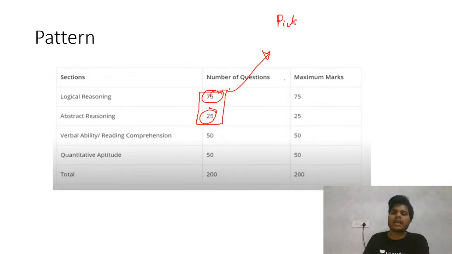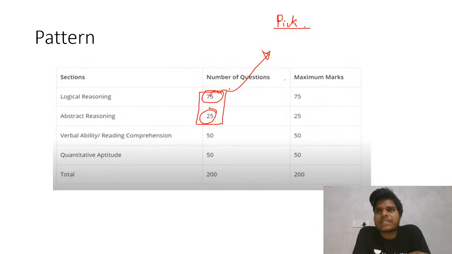I always suggest picking any book. I don't need to name any book. Just pick any book from a recognized author, a recognized publisher, or a recognized coaching institute. Take a review or feedback from previous students to confirm that the book is error free. There should be no mistakes, such as silly calculation errors or printing errors in the book.